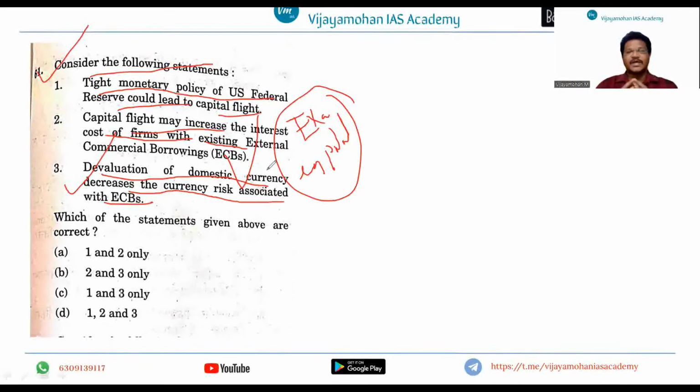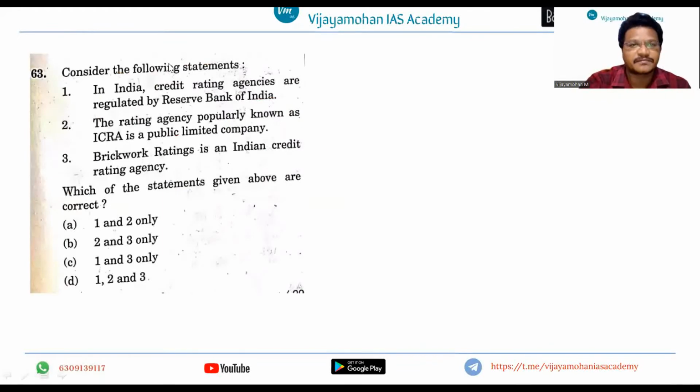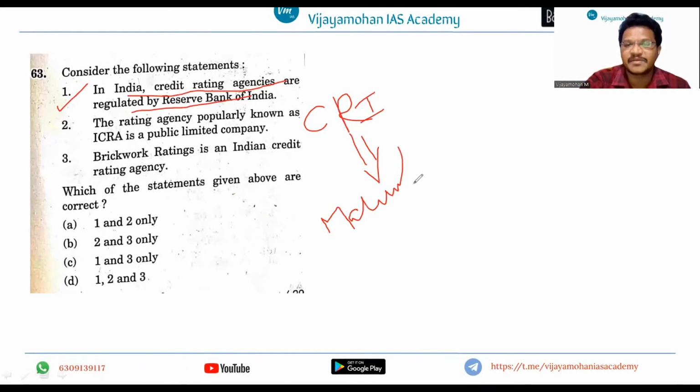And I'm time and again saying that you cannot find all these concepts in a single book. It is very difficult, right? So if you see another question, the next question, consider the following statements. In India, credit rating agencies are regulated by Reserve Bank of India. See, this question has been framed on credit rating institutions, and again, these credit rating institutions are related to the macroeconomic fundamentals or macroeconomic stability of the Indian economy.